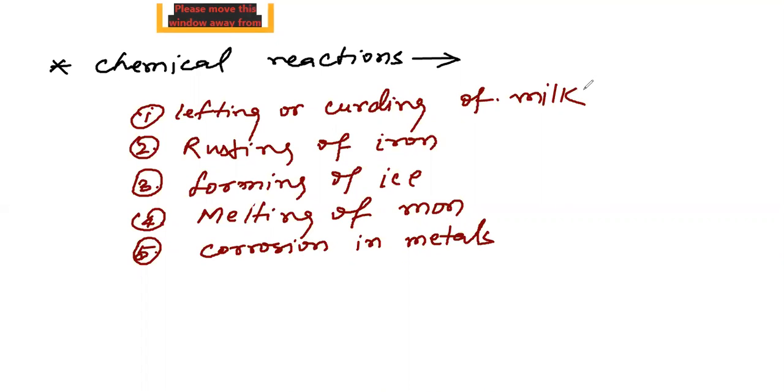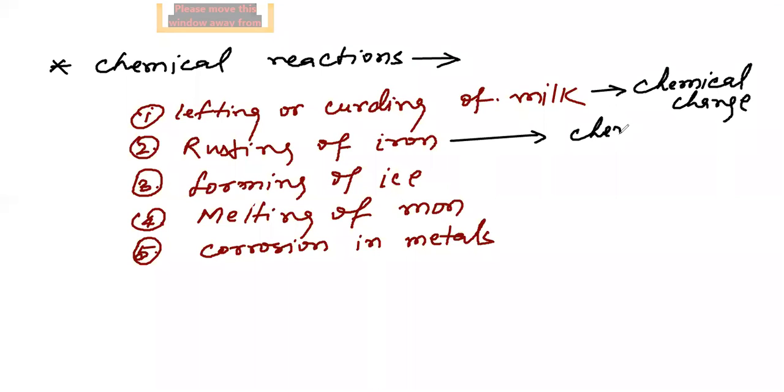You already know about curdling of milk. This is an example of chemical change. Rusting of iron is also an example of chemical change. But forming of ice is a physical change.